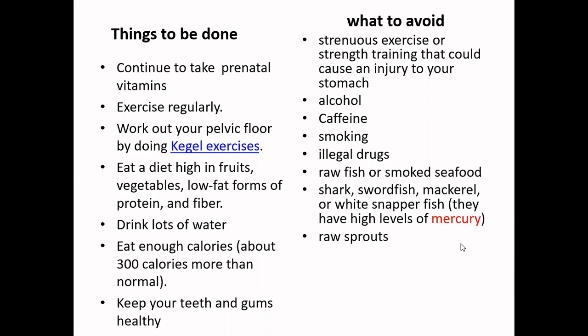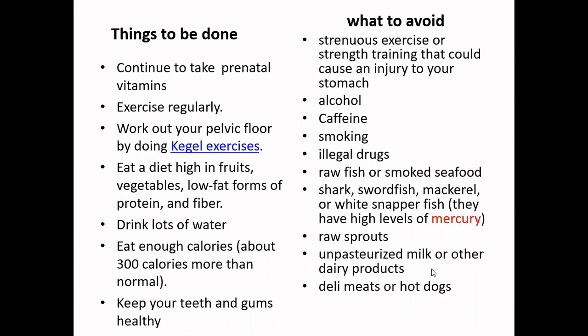You can also avoid raw sprouts, unpasteurized milk, or other dairy products. Deli meats or hot dogs, if you are eating them, please try to avoid them in this and the later phases of your pregnancy. These are some of the things quite commonly consumed by pregnant women, which is why I included them in the list of things to be avoided.